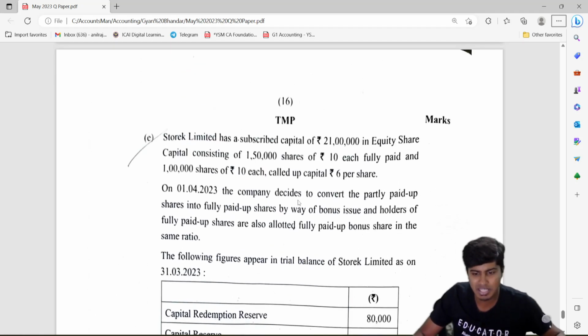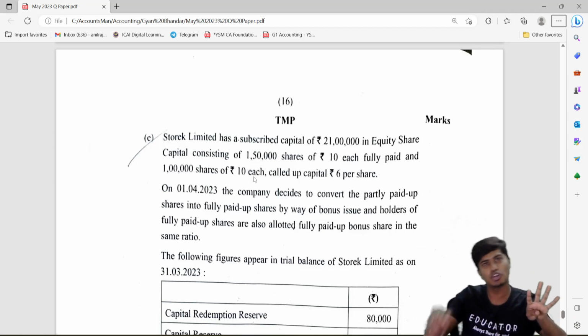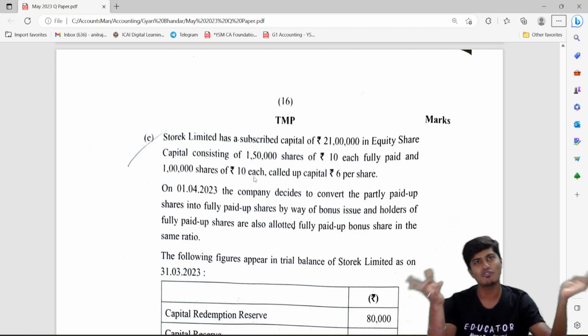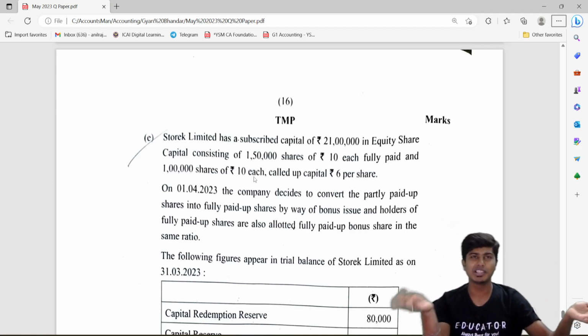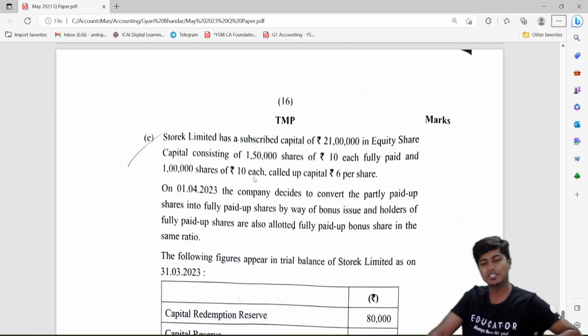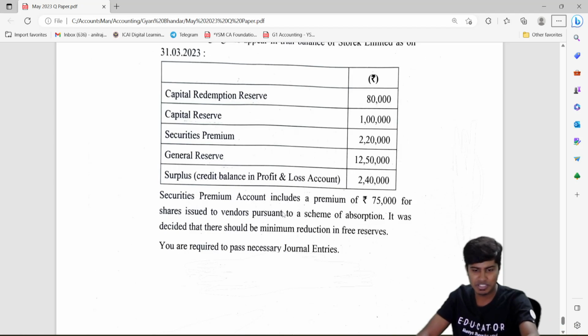All you would have to do is see that a 6 rupees share has been converted to 10 rupees. So 4 rupees bonus for 6 rupees paid up. So that is 2:3 is the bonus ratio for fully paid up shares of 1,50,000. 1,50,000 divided by 3 is 50,000, into 2, 1 lakh shares have to be given as bonus to fully paid up shareholders. And you have the reserves availability. There is some amount of reserve which has come because of absorption, that is amalgamation.